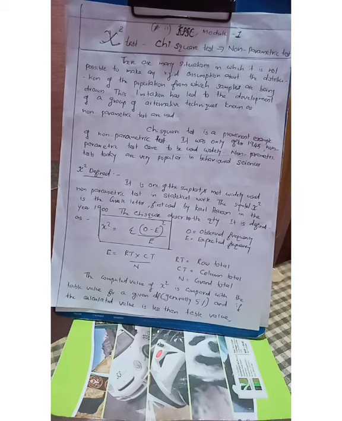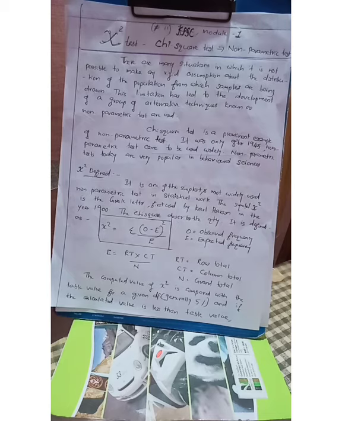Row total means the total of the values contained in that row, and the column total is the total of the values in that column, divided by the grand total N. In this way we calculate the expected frequency, which is compared with the observed frequency through the chi-square test.